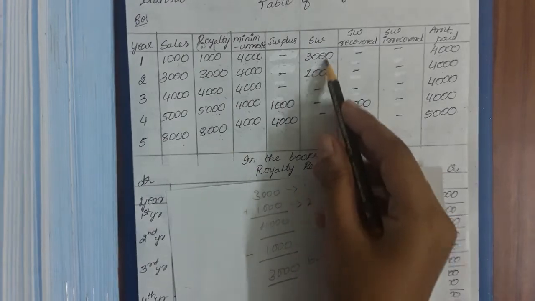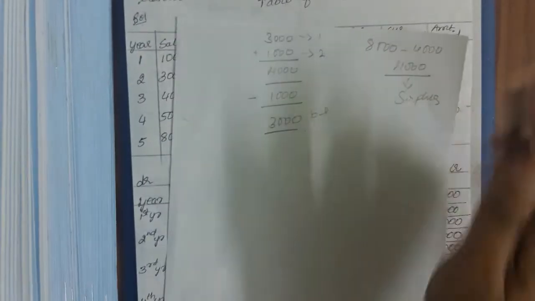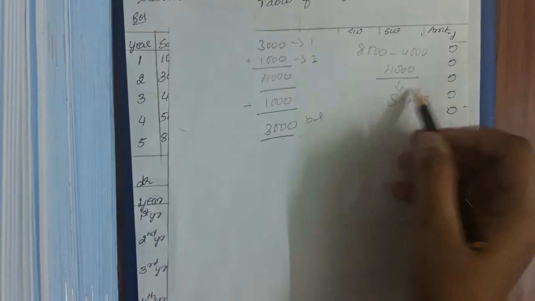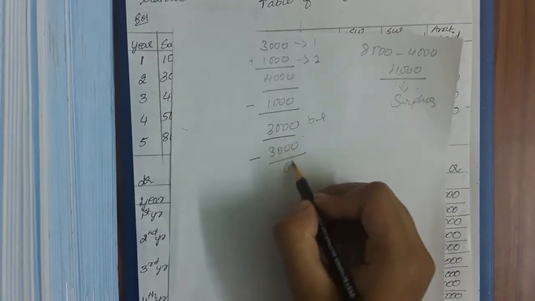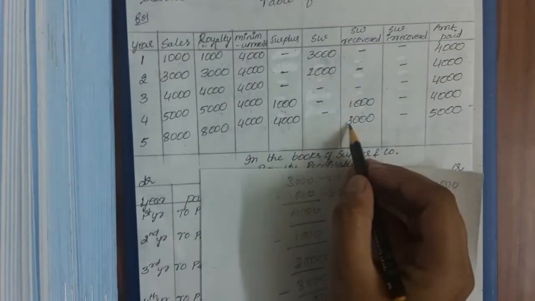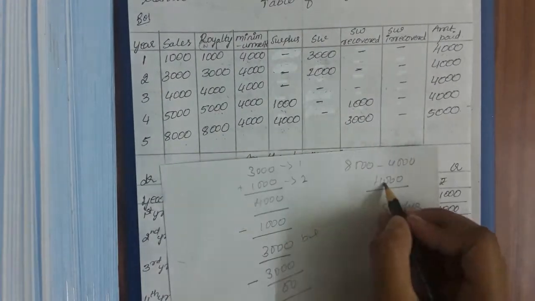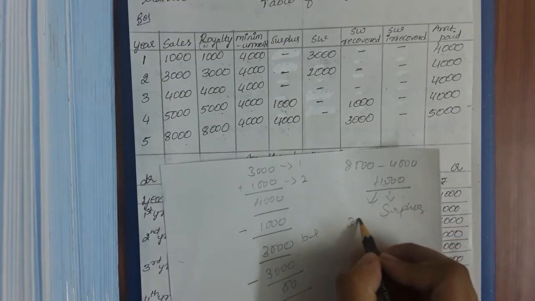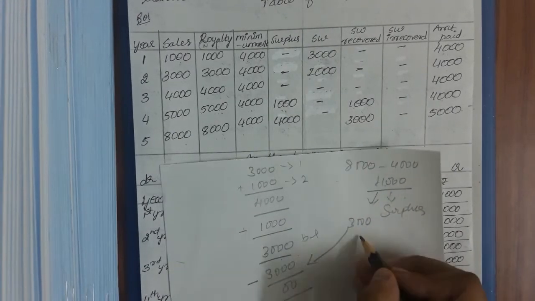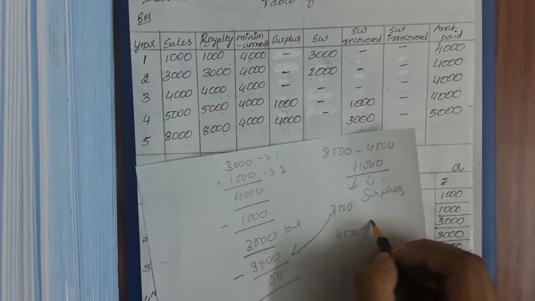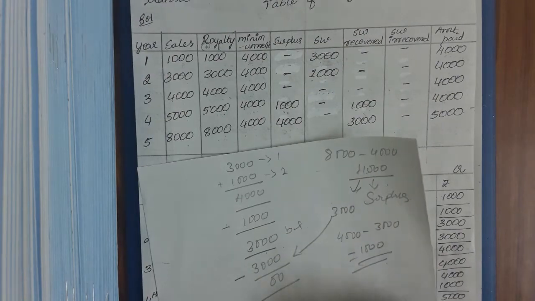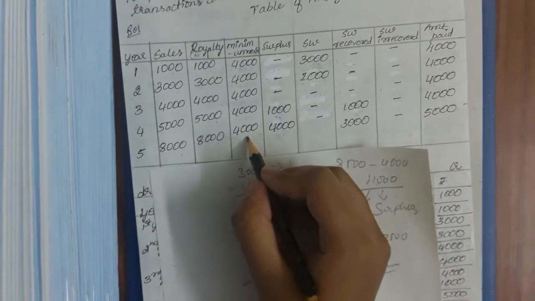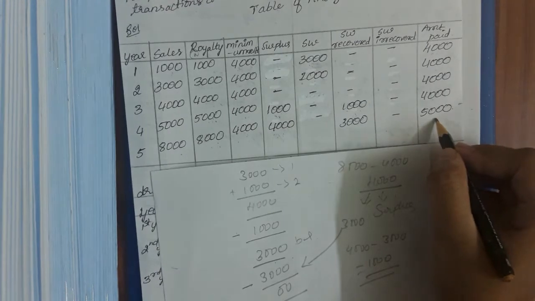You will first write down whatever the short workings is there. So now there is a 3,000 short workings, 4,000 surplus. So from this 4,000, we will be only taking 3,000. Now done. No short workings now. But in this 4,000, we have taken 3,000 rupees, right? So 4,000 minus 3,000, we still have 1,000 rupees of value. So out of 4,000 rupees plus 1,000, 5,000 you will be paying to the landlord.